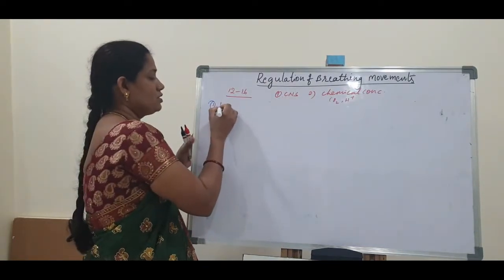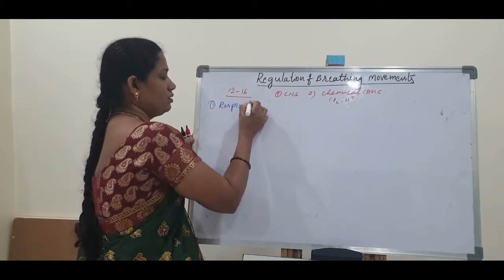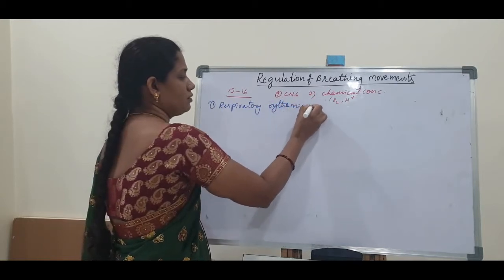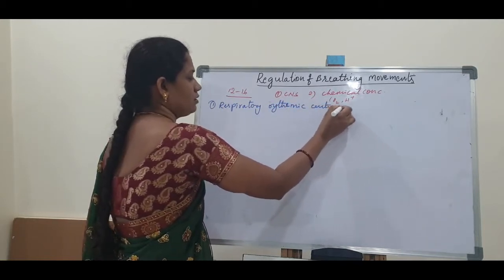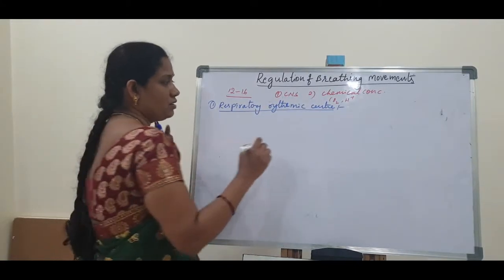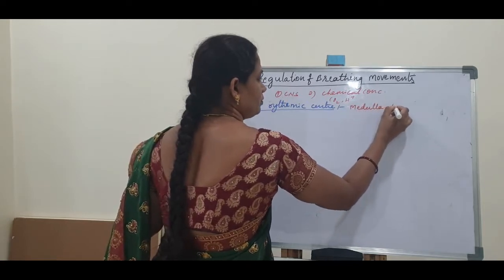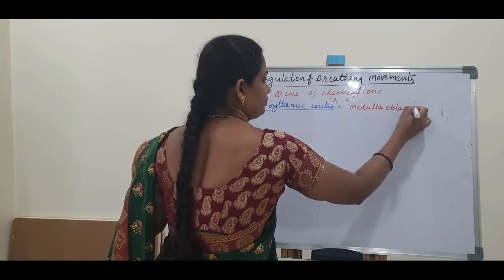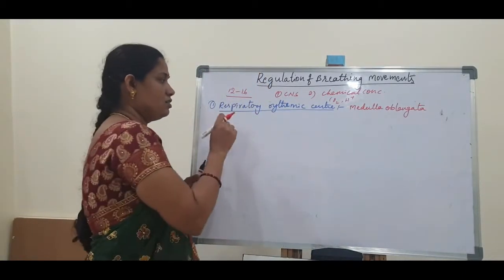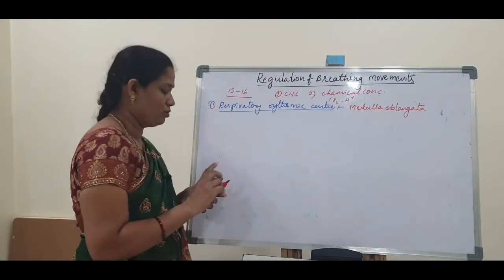The first one is the respiratory rhythmic center. This is located in the medulla oblongata. This respiratory center can increase the breathing movements.